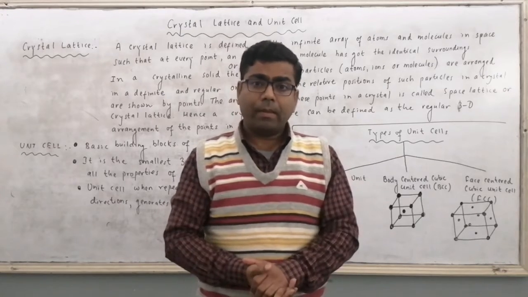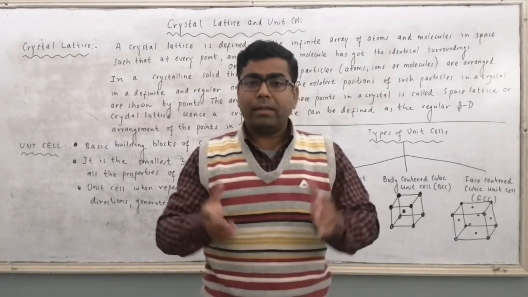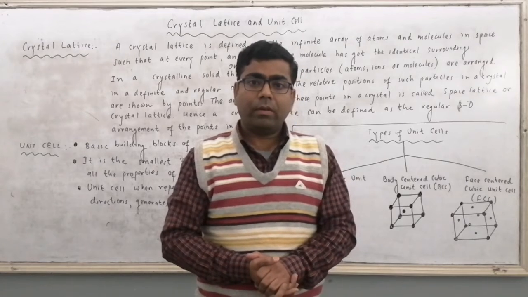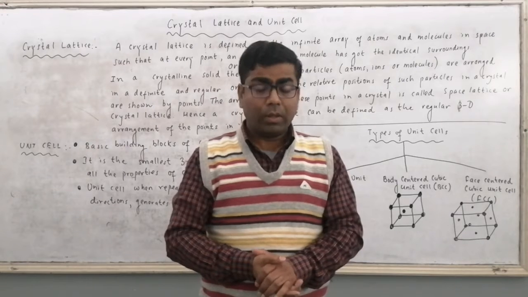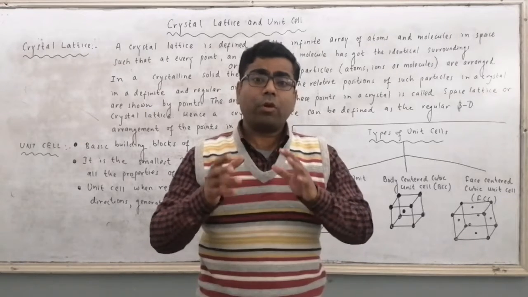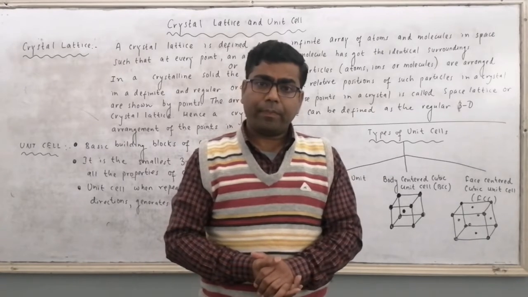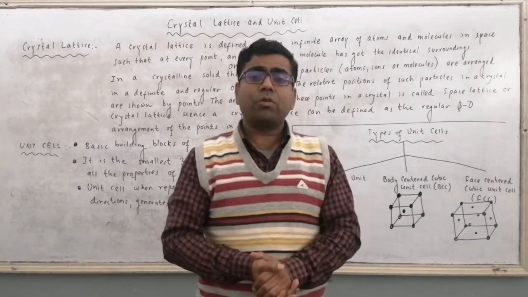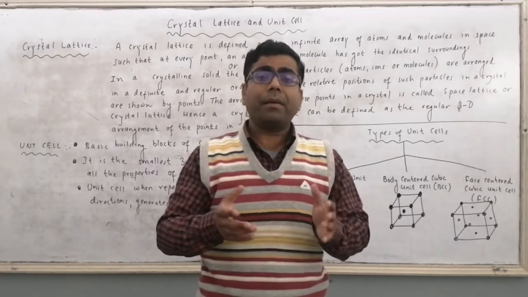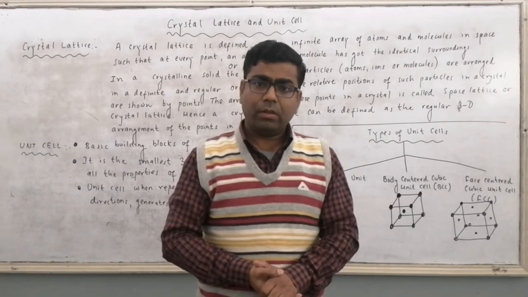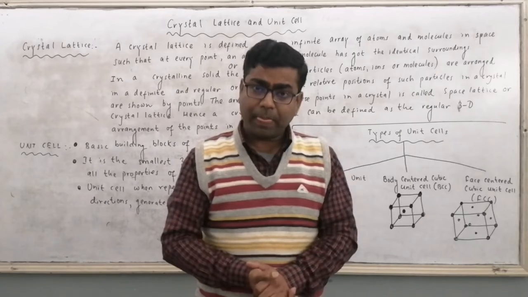Crystalline solids have regular arrangement of particles. That's why they have a well set geometrical shape, or they have a characteristic geometrical shape. While in amorphous solids, the arrangement of particles is not regular, or we can say particles are randomly arranged, so they don't have characteristic geometrical shape.